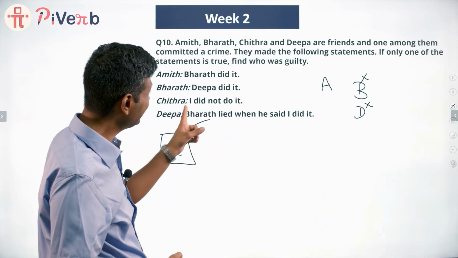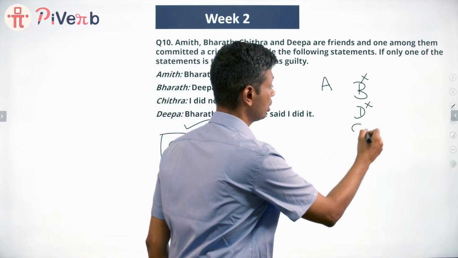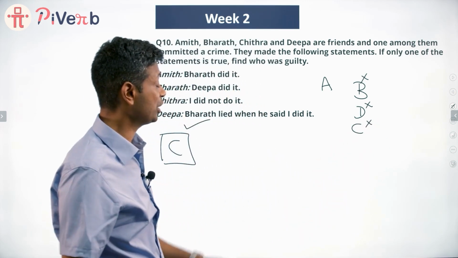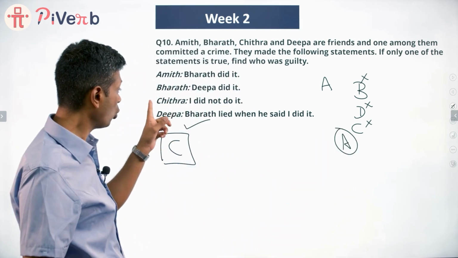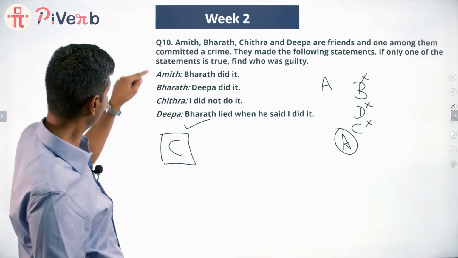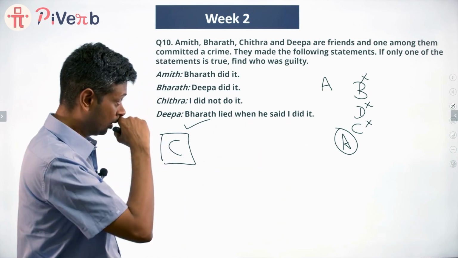C is saying I did not do it. That should be true. That means C also did not commit the crime. I mean, by elimination, A committed the crime. Right? If only what C is saying is true, for the first 3 statements, we can infer that A committed the crime. Let's look at the final statement.